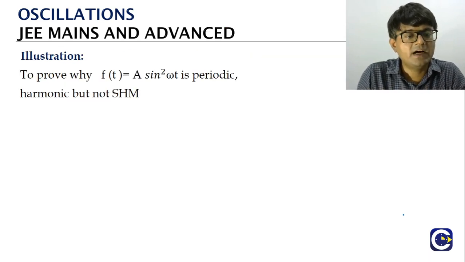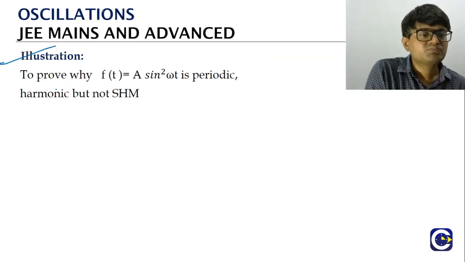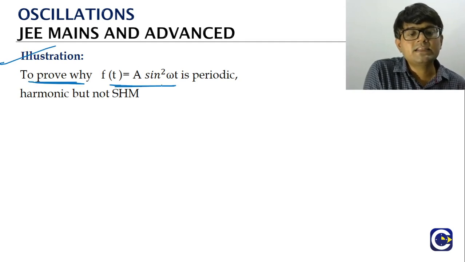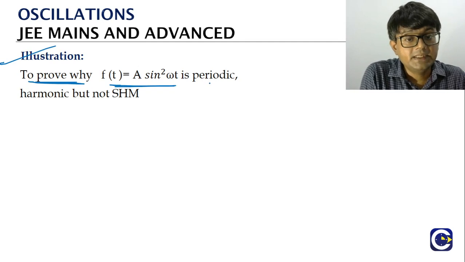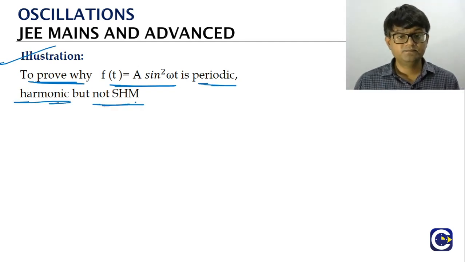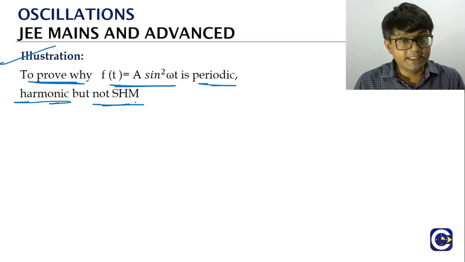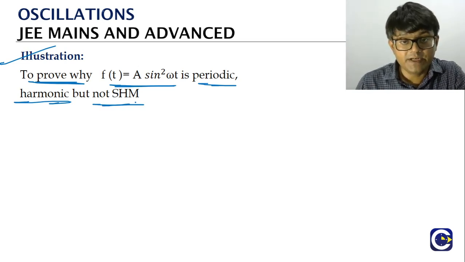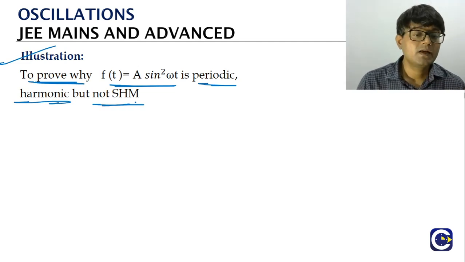Okay. Now we look at a question. What is the function given to us? A sine square omega t. We have to prove that it is periodic, harmonic, but not SHM. This function is periodic, and it is also harmonic, but not SHM. How do we do it?